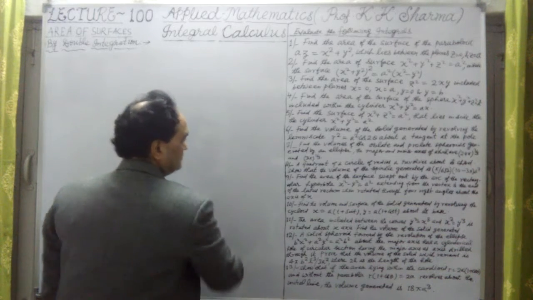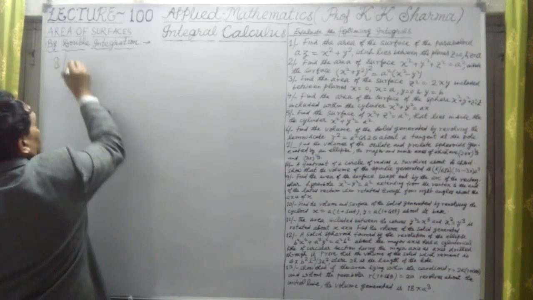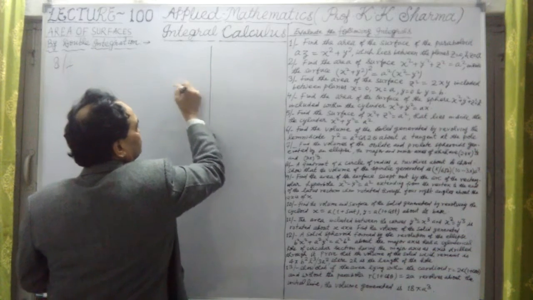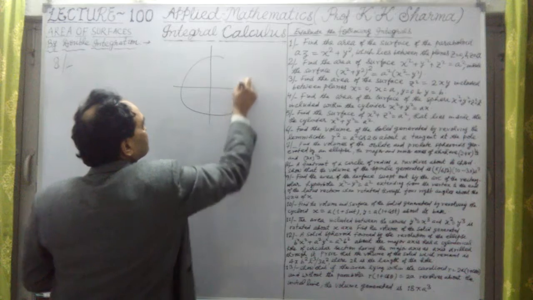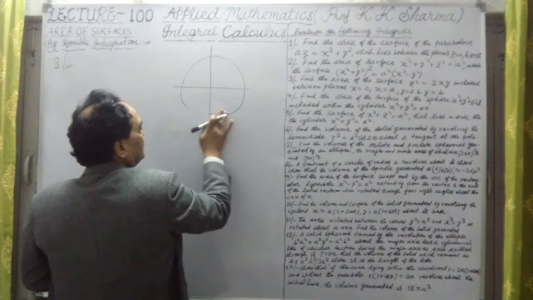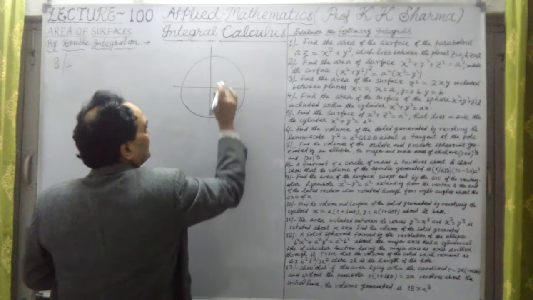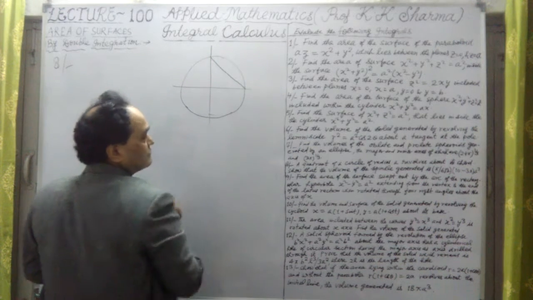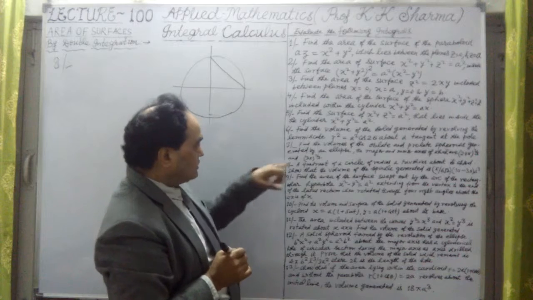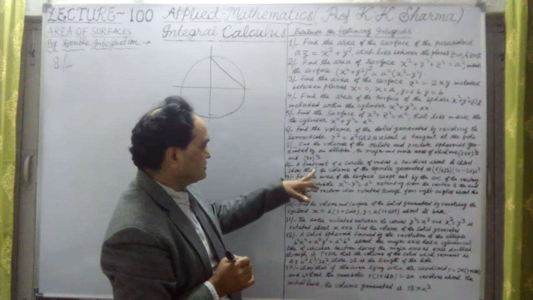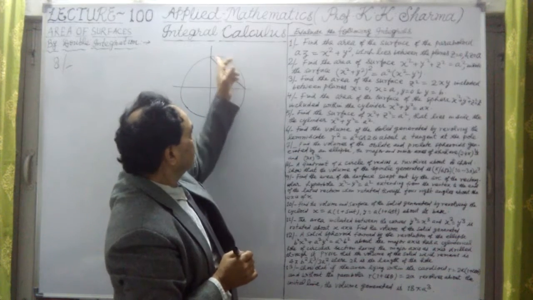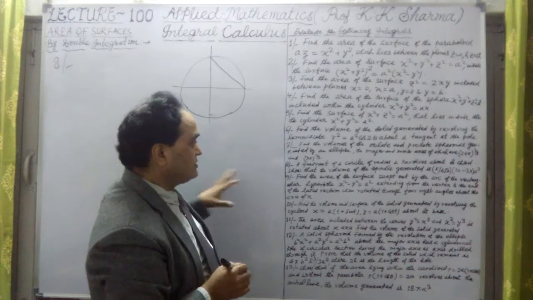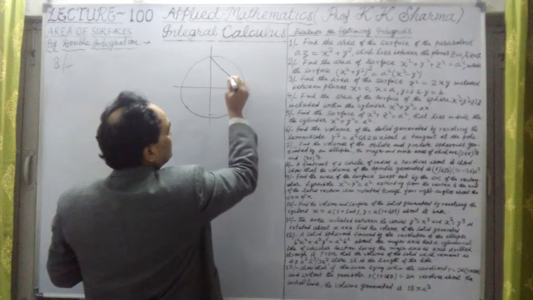So let me take it here. It says now that there is a circle. Okay, the circle I have taken here. Now it says that a chord of this circle, one arc of the circle in the first quadrant, a quadrant of a circle of radius A. Okay, so radius A is there.